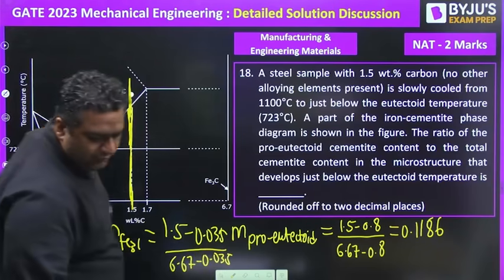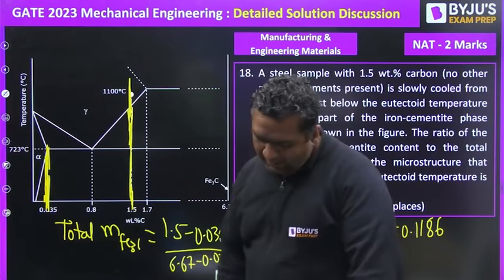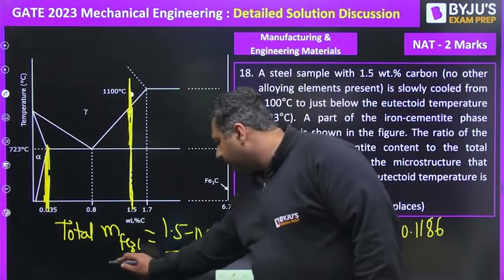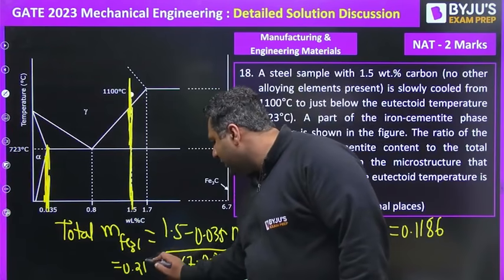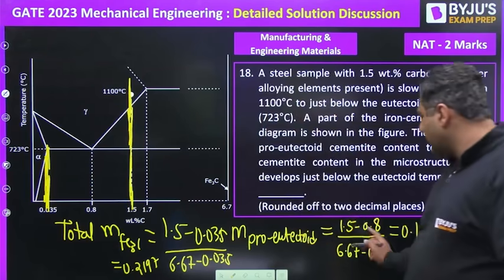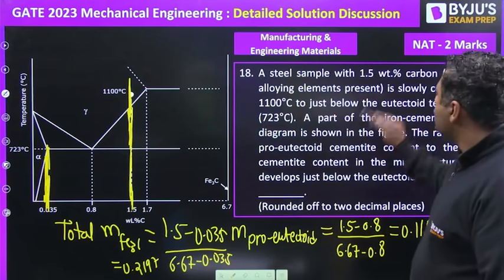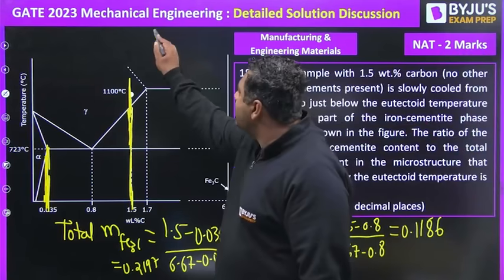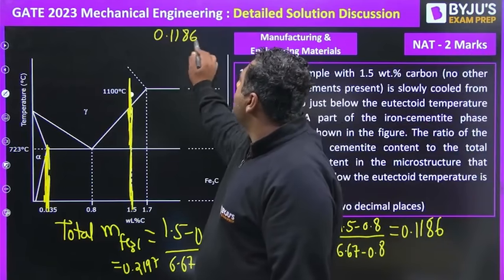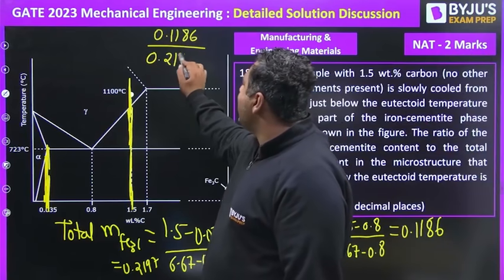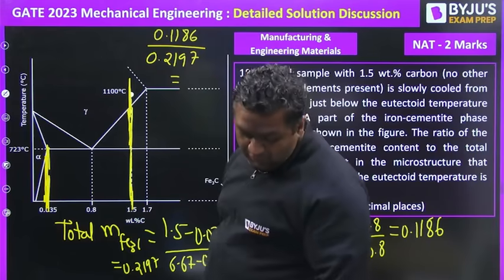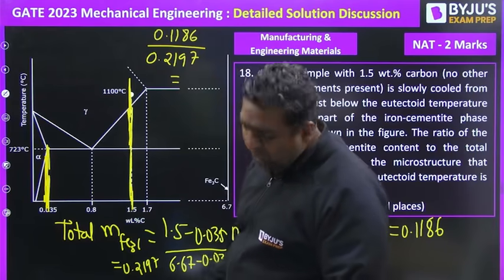When you solve this, you will get 0.2197. You need to find out the ratio of this to that. So the ratio of 0.1186 to 0.2197 will come out to be, guys, 0.54.